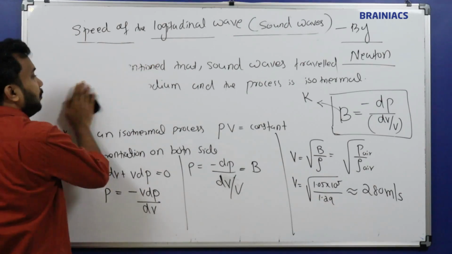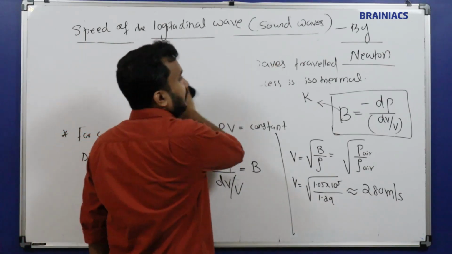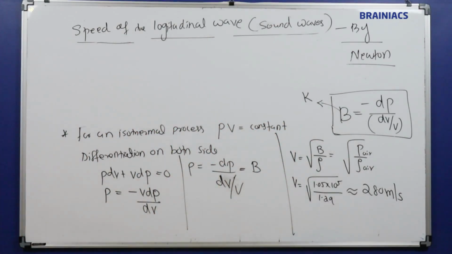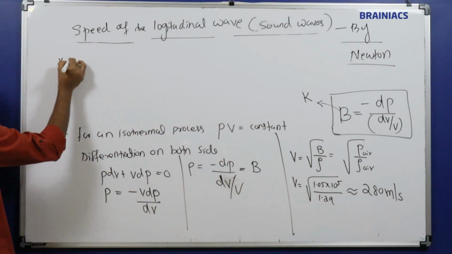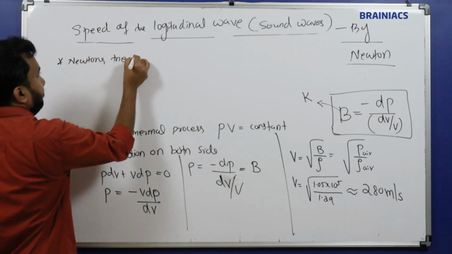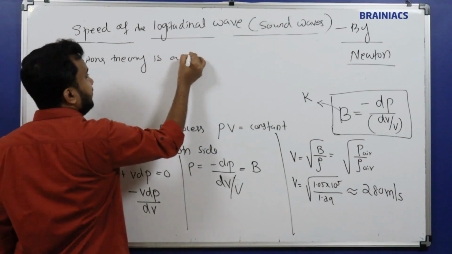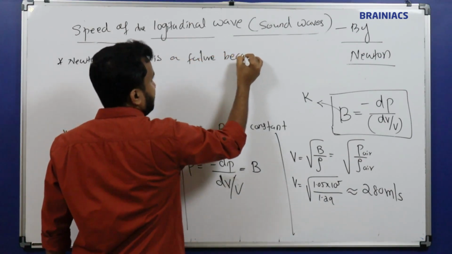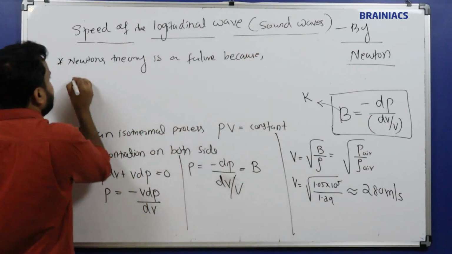So I am writing one more additional point over here. So Newton's theory is a failure. So we'll write Newton's theory is a failure. Because what?